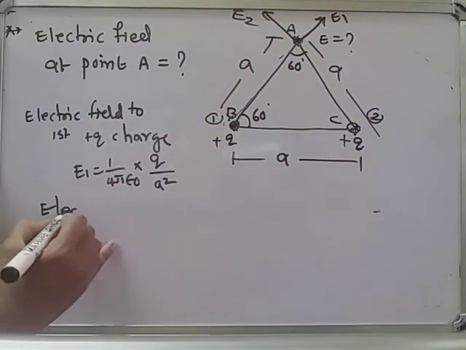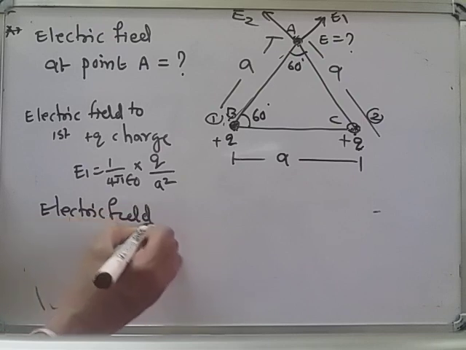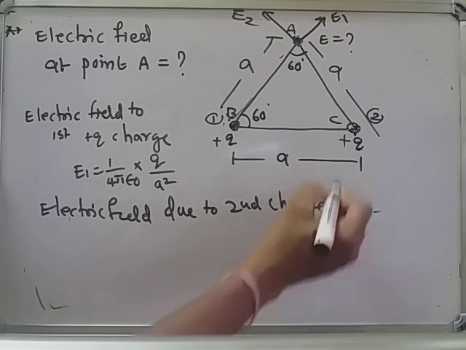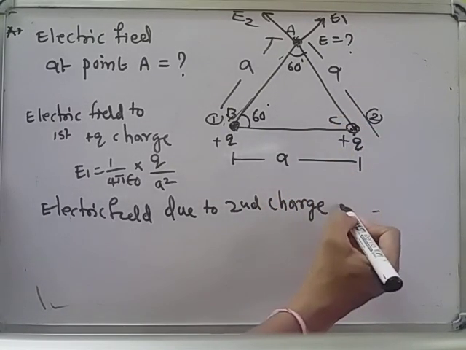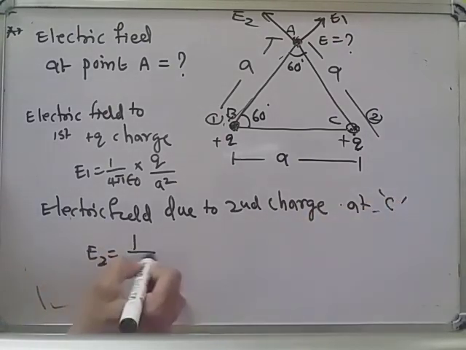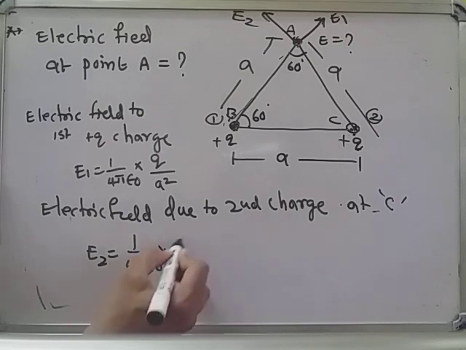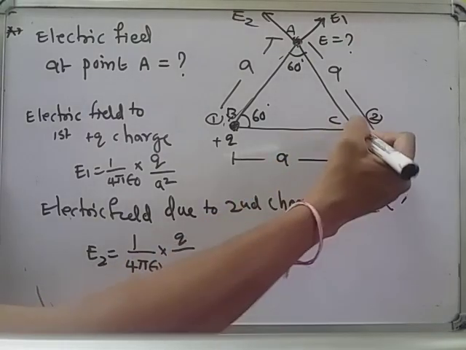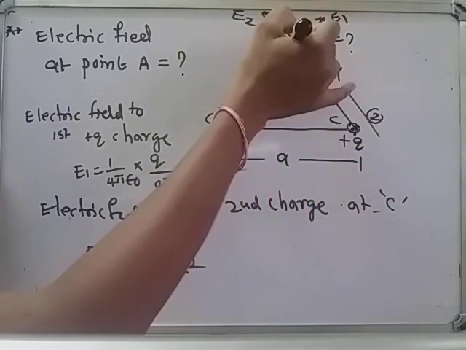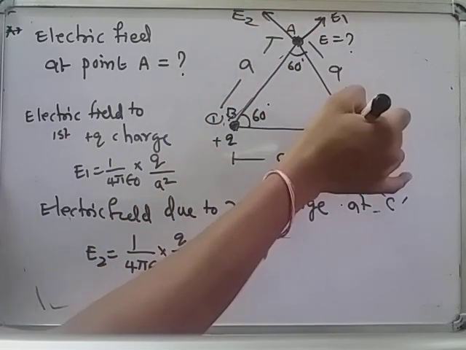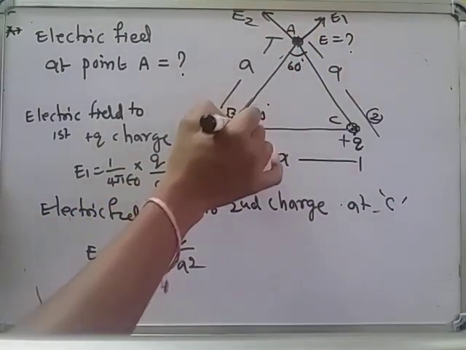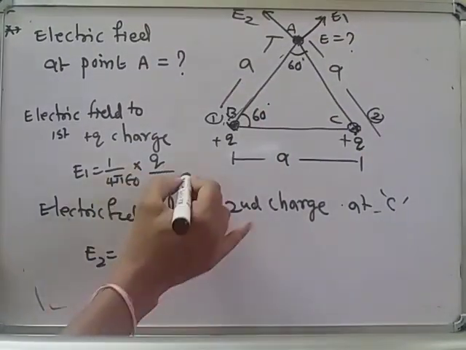Then the electric field due to the second charge, which is at C, I will take as E2. The E2 formula is also the same, 1 by 4 pi epsilon naught into q by a square, because the charge is the same q and the distance is again a. E2 is the electric field due to this charge. If you want to find the electric field at a point, you have to check the charge and the distance. Here the charge is the same q and the distance is also the same. So we got E2.